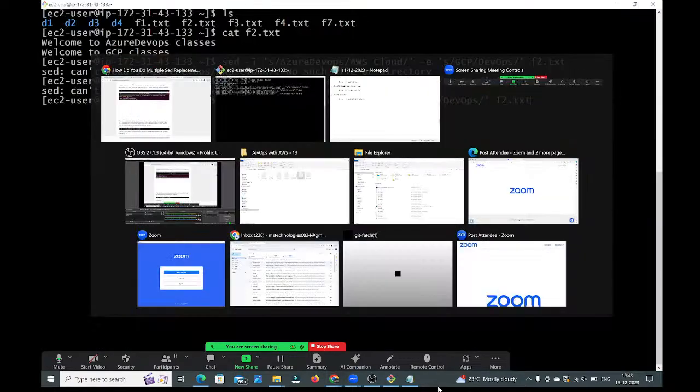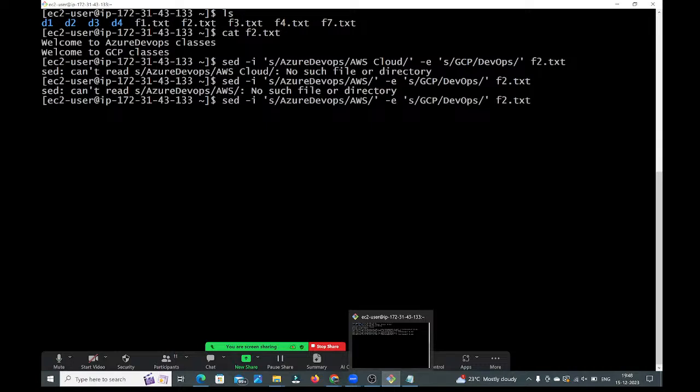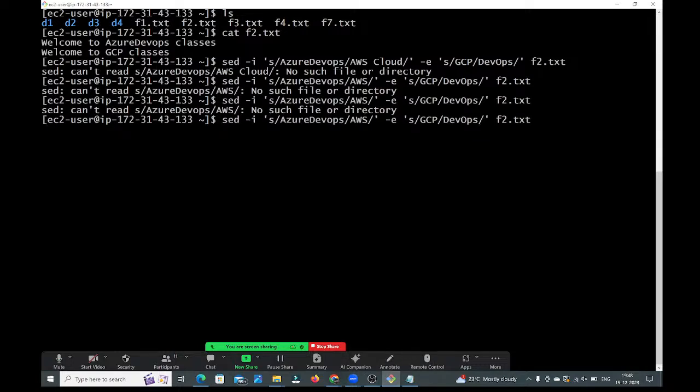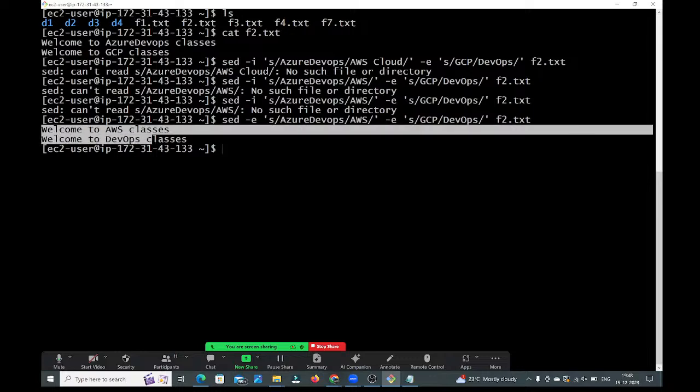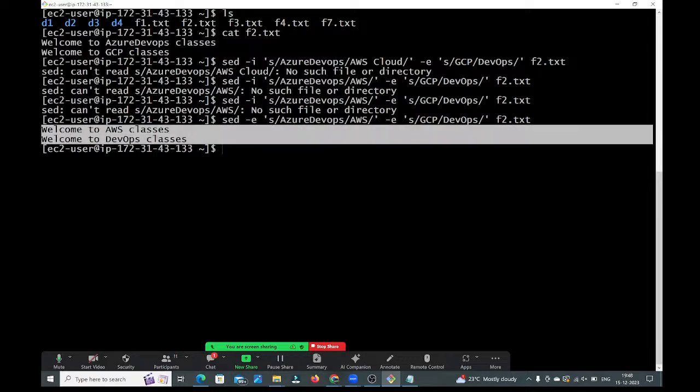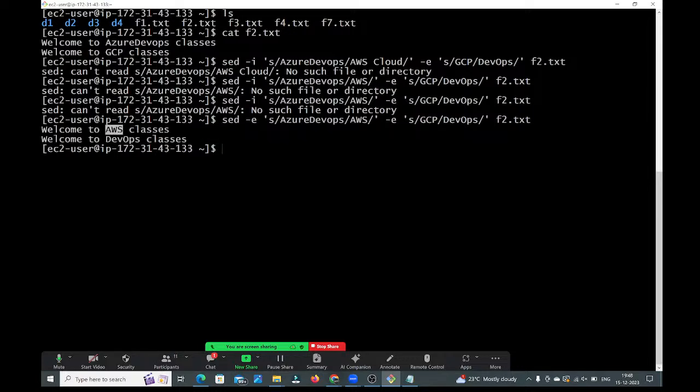Then let me check. If I take -e, it won't edit, right? It won't insert. Here it is changing. See, guys, it is printing. Earlier here we had Azure DevOps, and that Azure DevOps is replaced with AWS, and here GCP is replaced with DevOps, guys. But it is not saving in the file, right? It won't save in the file.